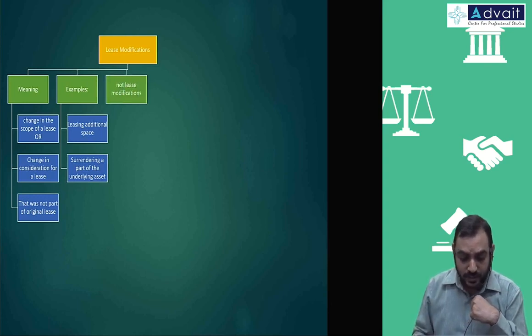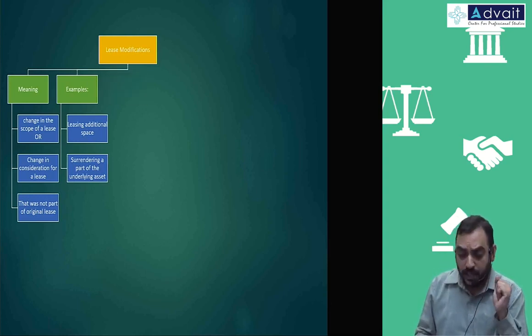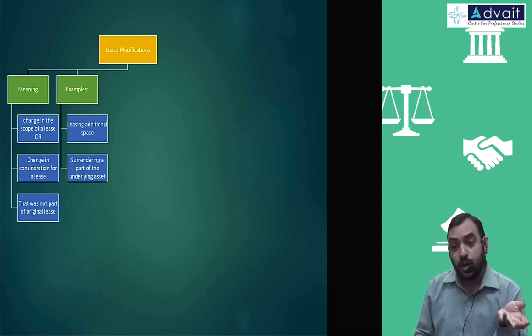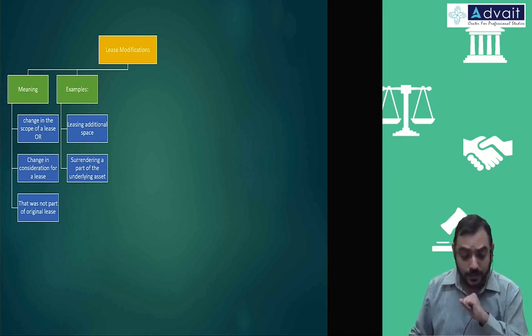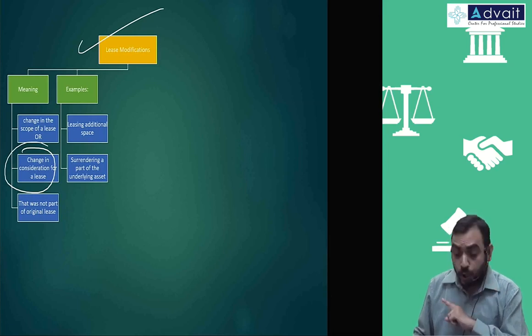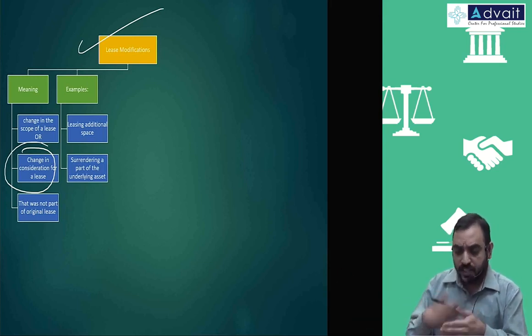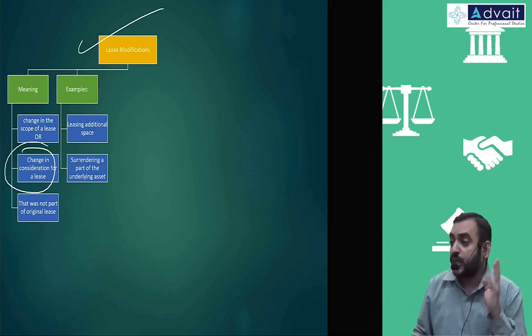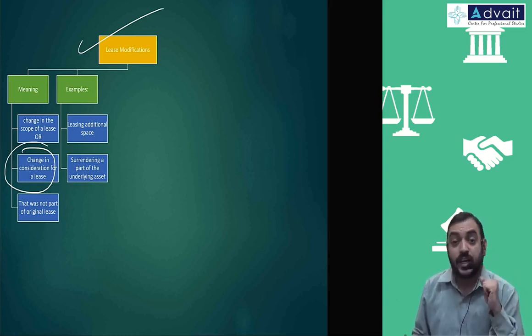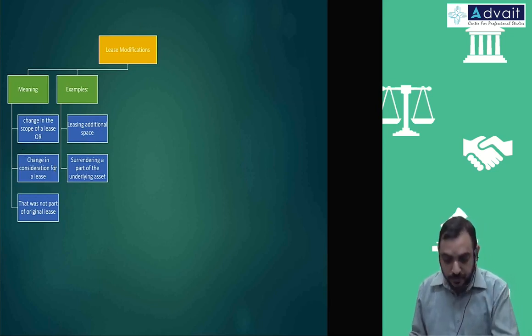Change in consideration: earlier you thought it was 1 lakh per month, now you decided it will be 1,50,000 per month, or reduced to 95,000 per month. That change in consideration is also a lease modification, provided it is not because of variable lease payments. You thought it would be 1 lakh per month for a 10-year period, and after 6 years some renegotiation started and it was revised: okay, 1 lakh is not right, we'll make it 1,05,000. Some sort of change in lease consideration.